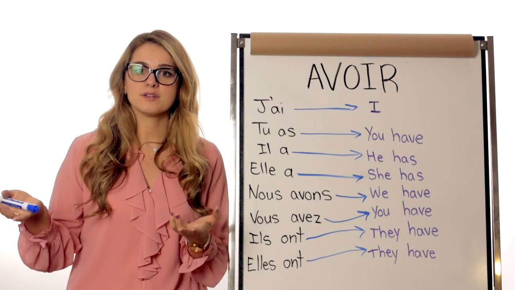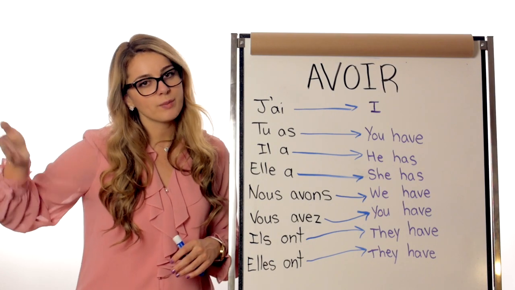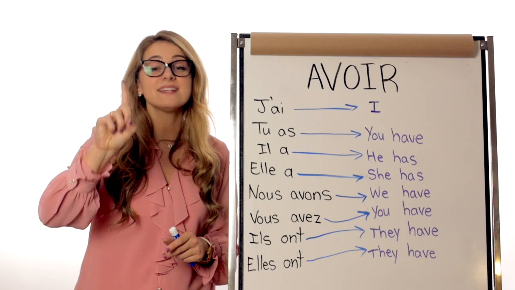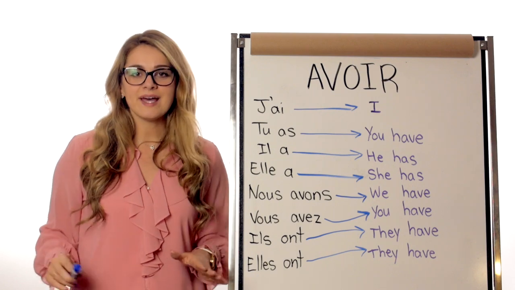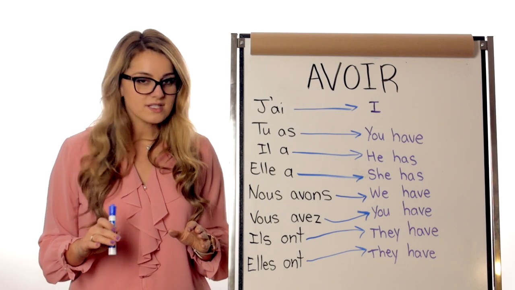Even though there's more girls than boys, anytime we're talking about two or more people, it's pluriel. And anytime there is at least one male or one boy, it is automatically always masculine, okay? Very important.